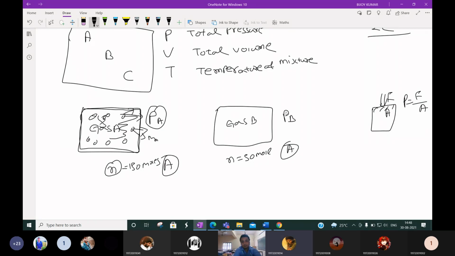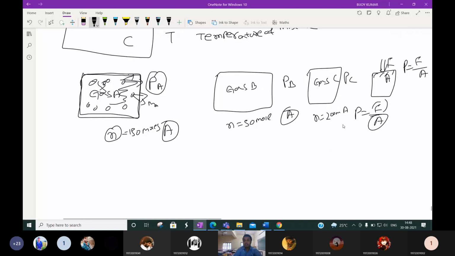It will be less than A, because the number of molecules is less. Fewer molecules means less collision will occur from the molecules to the wall. We know that pressure is equal to force by area. This area is constant, so if collision is less, the force is less, and force is less means pressure is less. So that is B. Similarly for gas C, suppose N is 200 molecules. So it is pressure C. Here the pressure will be greater than gas A and gas B.